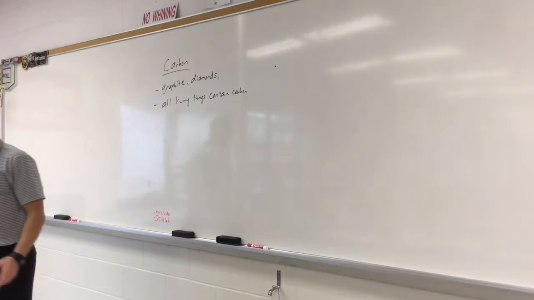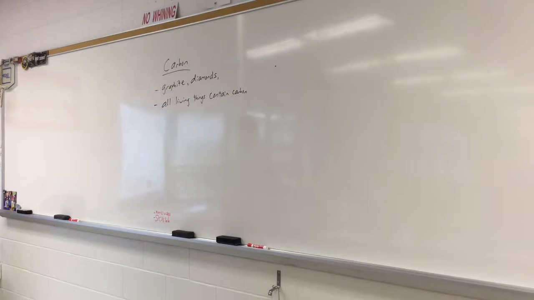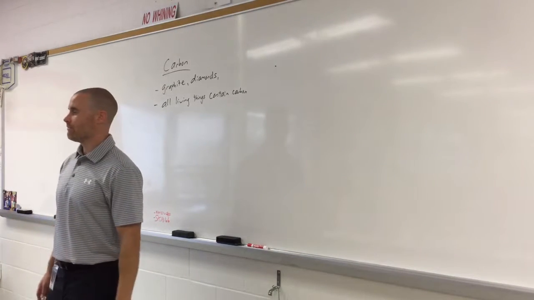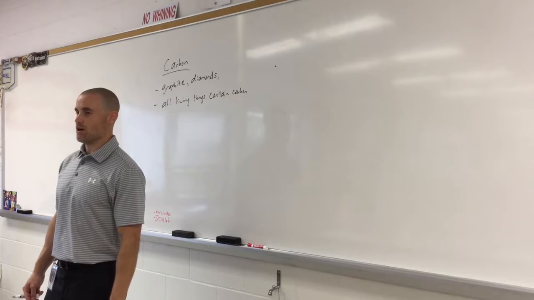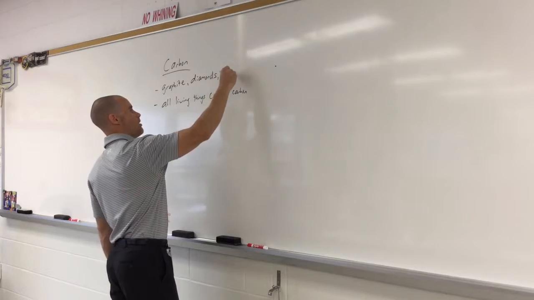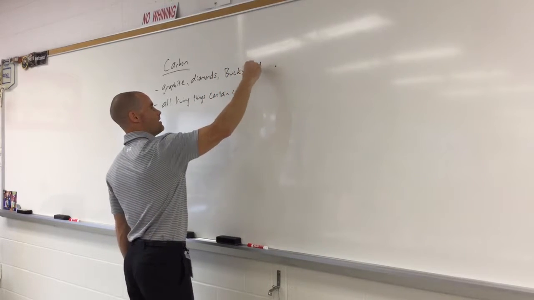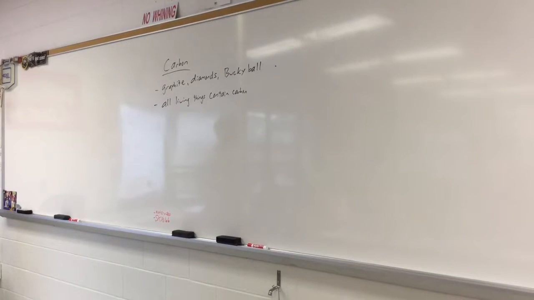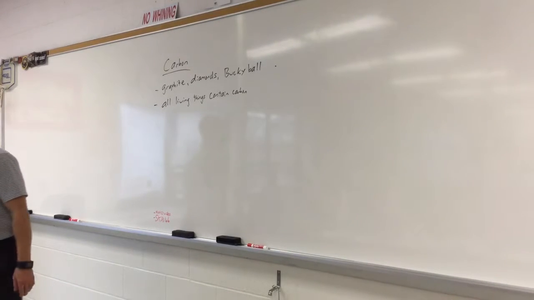This molecule or structure is found in soot. And it starts with a B. And it looks like a soccer ball. I'd be surprised if anyone's heard this. It's called buckyball. That's the third type of carbon. It's called buckyball, Buckminster fullerene. That's the name.